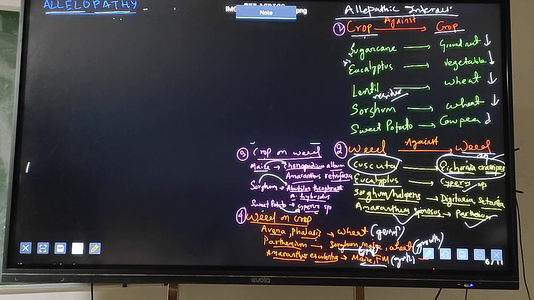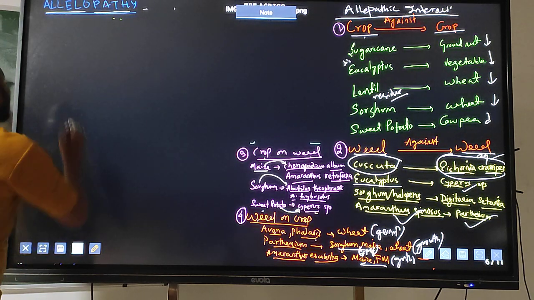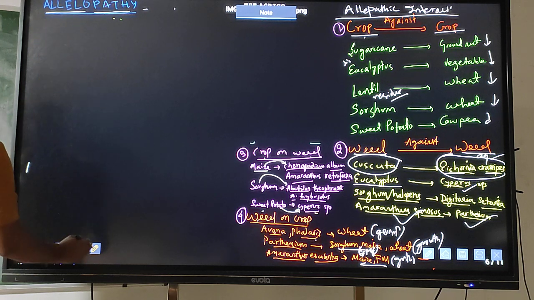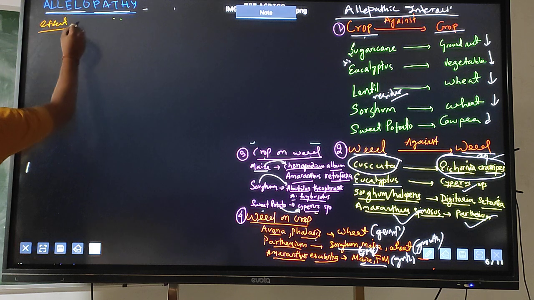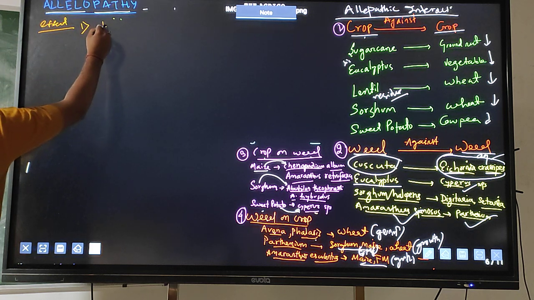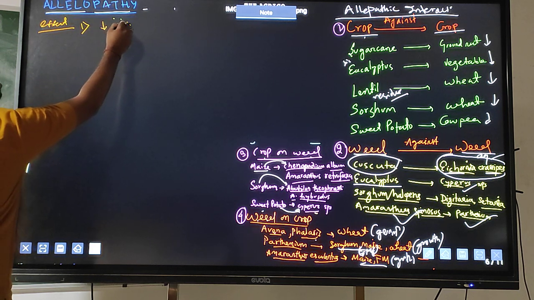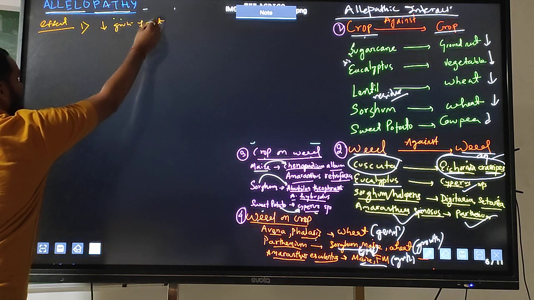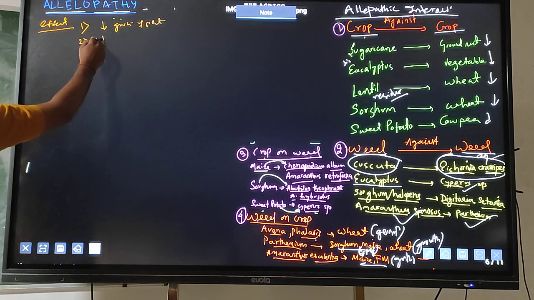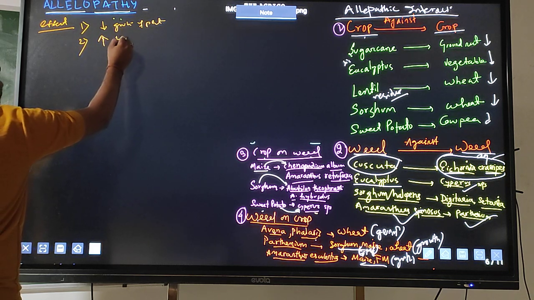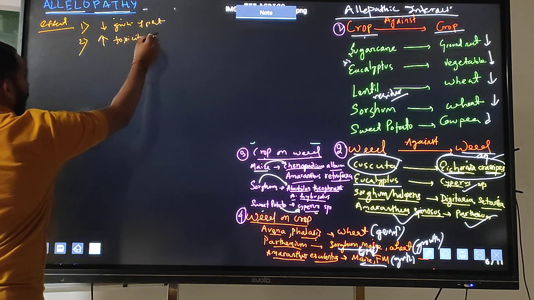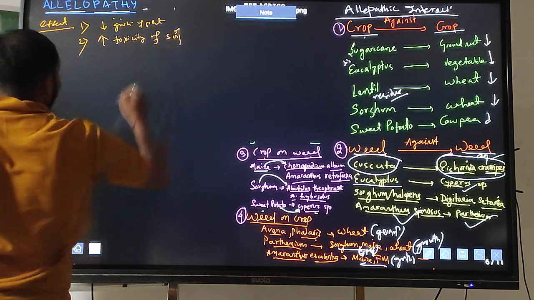Again, here I can write the allelopathic effect. What is the allelopathic effect? What do you mean by effect? So first one is, it will decrease the growth of plant. Second one, I can say it will increase the toxicity of soil.